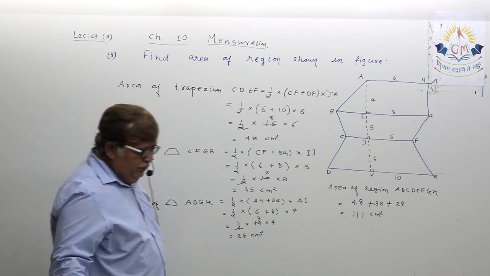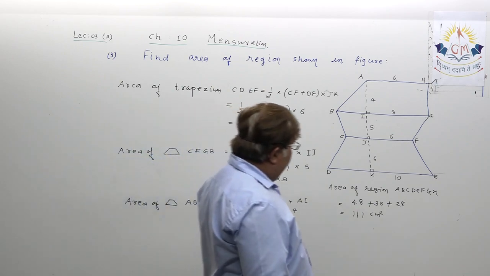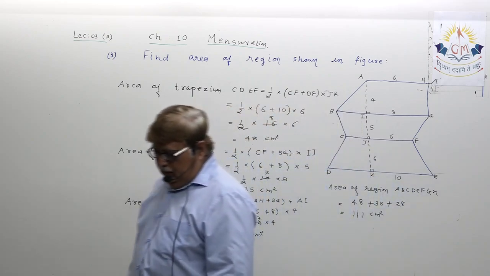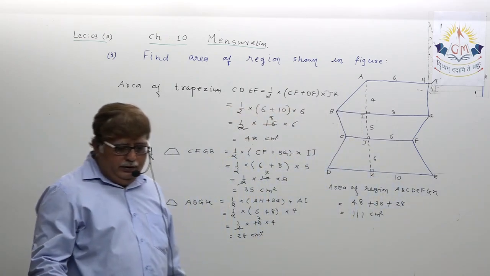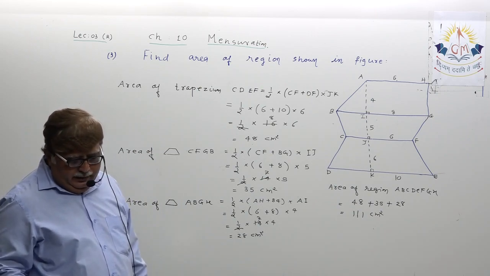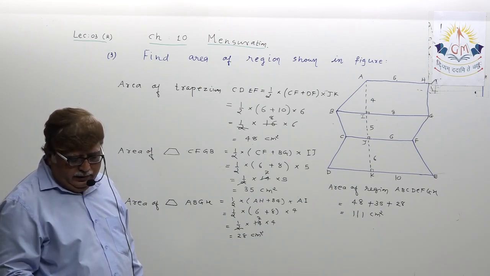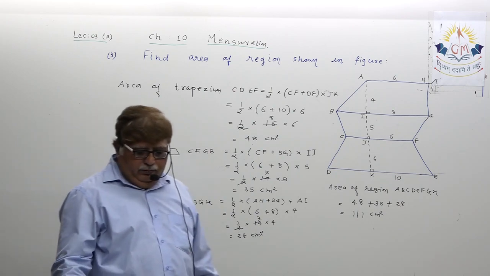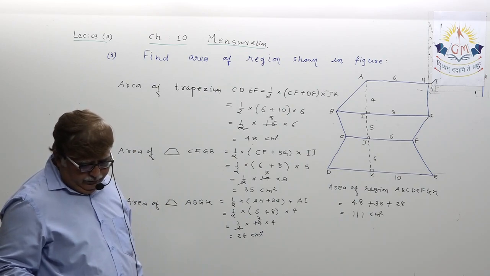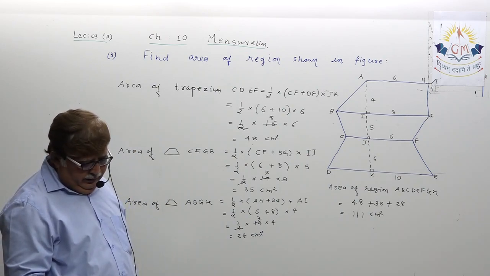This is the way you can solve any example given to you. The first very important thing for you is to just identify the given diagram and try to visualize what you can assess from the diagram.